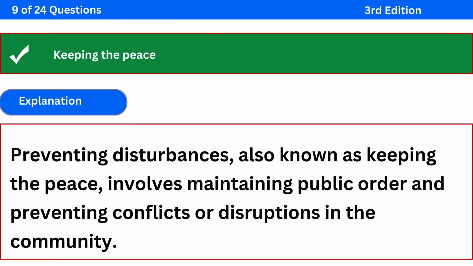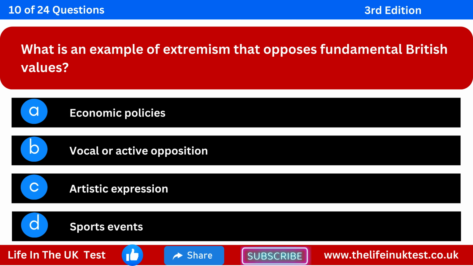The correct answer is keeping the peace. Explanation: preventing disturbances, also known as keeping the peace, involves maintaining public order and preventing conflicts or disruptions in the community.